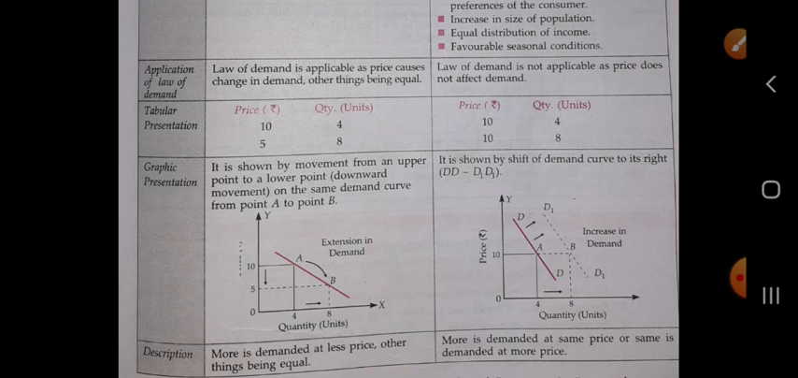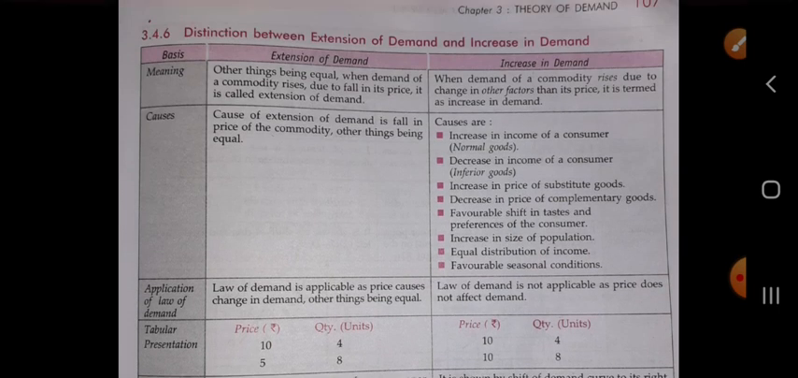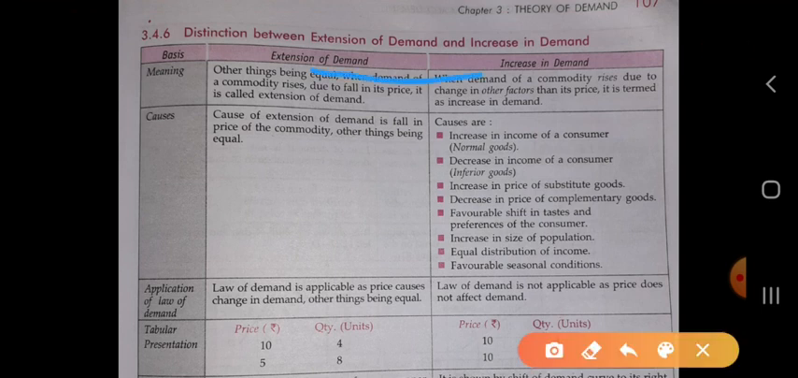Okay, but in the case of increase in demand, more is demanded at the same price, and same is demanded at the more price. Okay, when the price is same, consumer demands more of the commodity. When the price is more, consumer demands the same commodity. So see the distinction between the extension of demand and increase in demand.